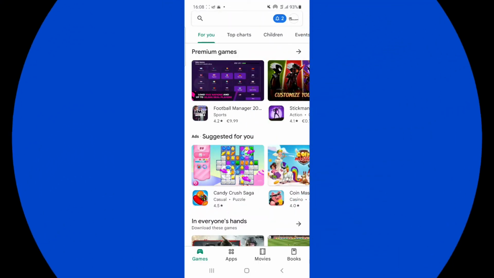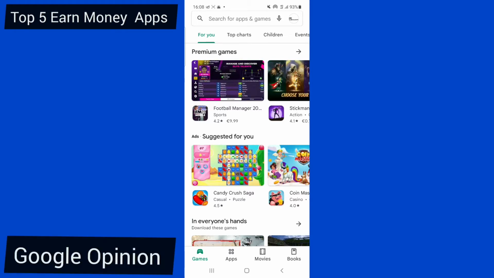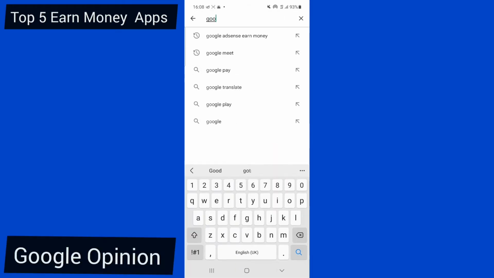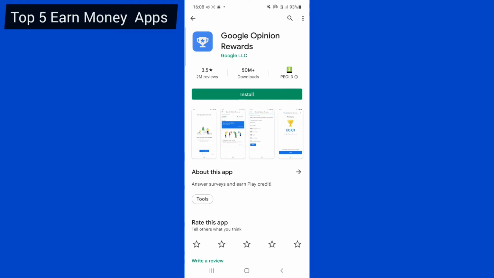Open your Google Play Store. You need to search for the first application. The first application is called Google Opinion Rewards. So search for Google Opinion Rewards. When you install this application, how it works is very simple. Install the application and you answer surveys.